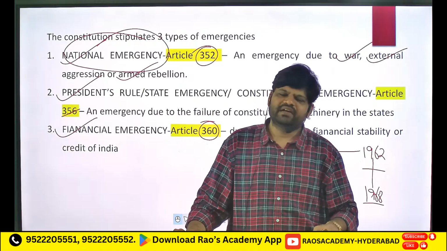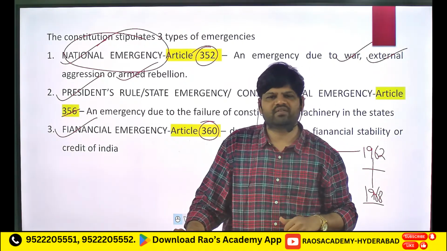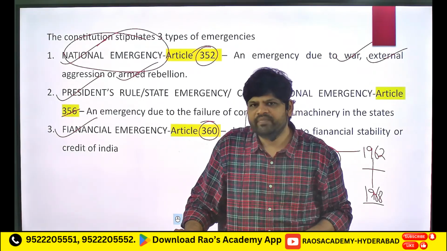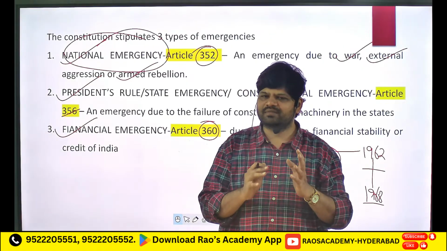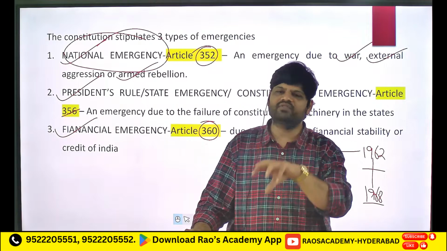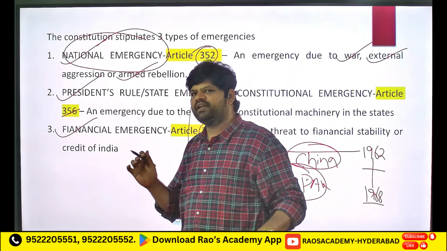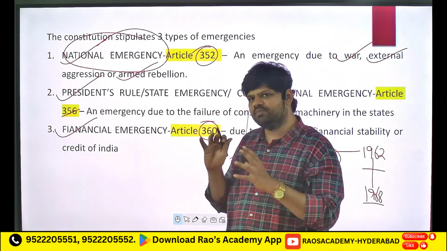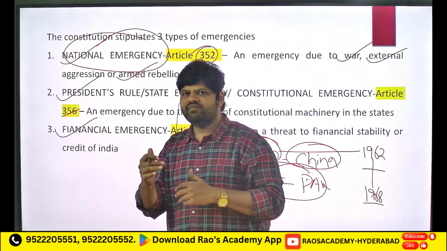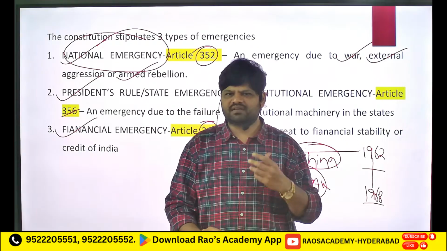Then what happened after Indira Gandhi? We had another government, the Janta government. So what did this Janta government do? They changed this term internal disturbance to armed rebellion, according to the 44th Constitutional Amendment Act. So what happened with armed rebellion? Armed rebellion is specific. This term is more specific. See, look at the term armed rebellion. So basically rebelling with arms, revolting with weapons. It's specific, right?